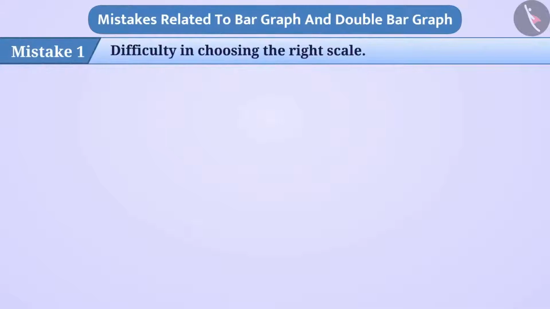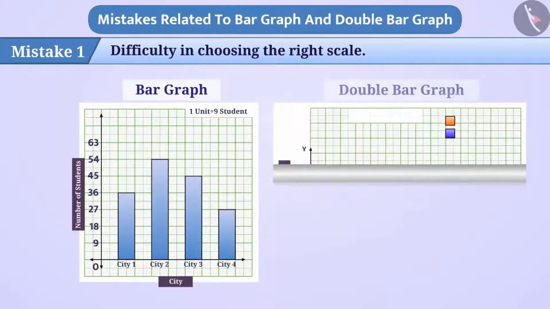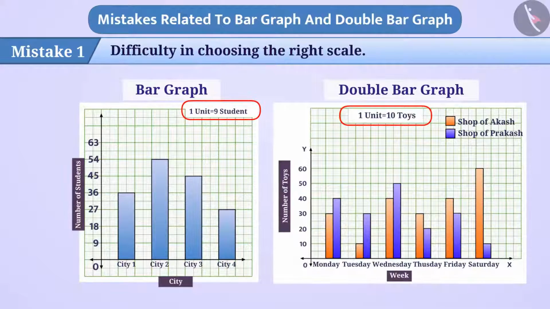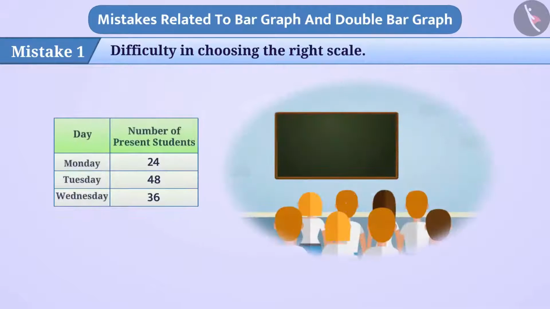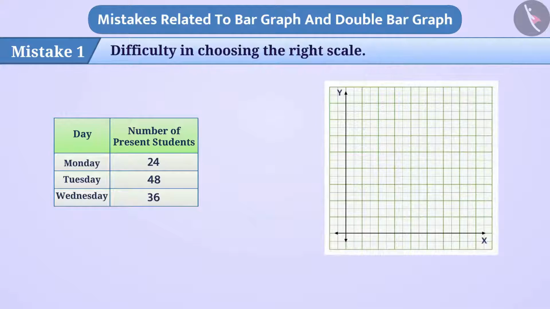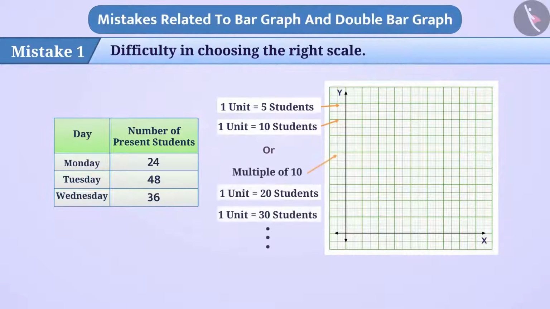Mistake 1. Students often have difficulty in choosing the right scale when drawing a bar graph or a double bar graph. Like here, the number of students present in the class on Monday, Tuesday and Wednesday are shown. Children often think that it becomes easier to draw a bar graph if the scale is considered as multiple of 5, 10 and multiple of 10. But this is a misconception.